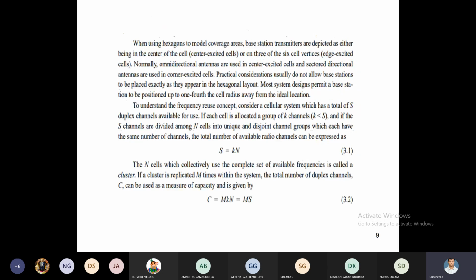Here we already discussed the relation between S, K, N. What does S mean here? The total number of duplex channels available. K is the grouping of channels. N is the cluster size. Suppose the same set of cells is replicated M times, the capacity can be C equal to MKN.